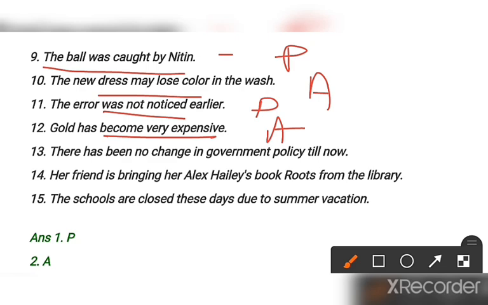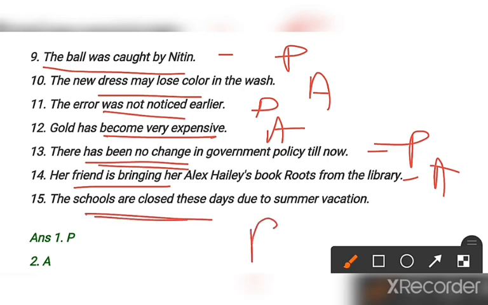Okay, that is the 13. So 13 is passive. Has been no change. Okay. 14 is her friend is bringing. Is very simple. The same is given in active. The schools are closed. Are with third form, it means this is in passive. Clear? All the answers I have written here.